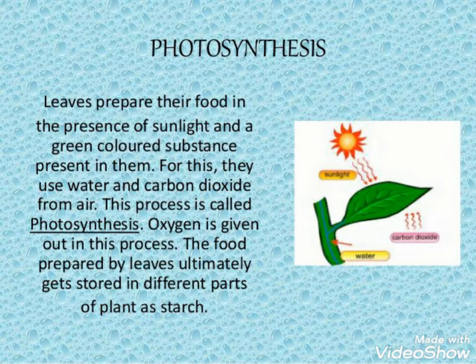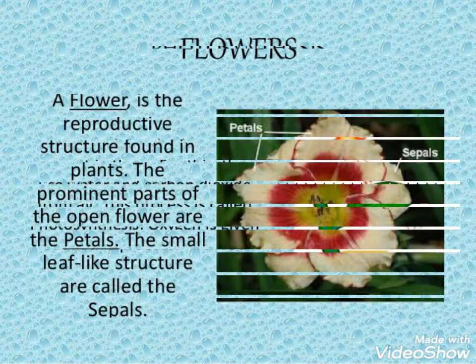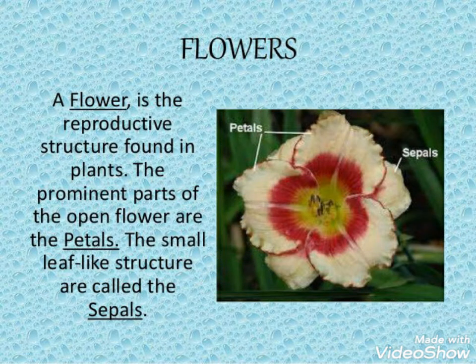Okay, the next is photosynthesis. How this photosynthesis takes place, you have already studied about it. Photosynthesis is the process in which the leaves make food in the presence of sunlight. They take carbon dioxide plus water, then they give food plus oxygen. Food is used by the plant itself, and oxygen is given out as a byproduct. It is thrown out of the plant, and we all take that oxygen because it is our necessity.